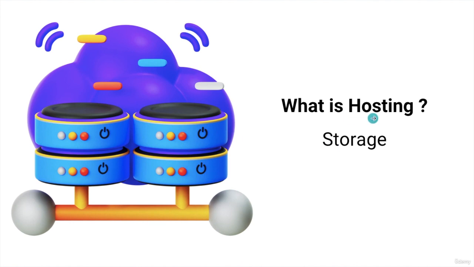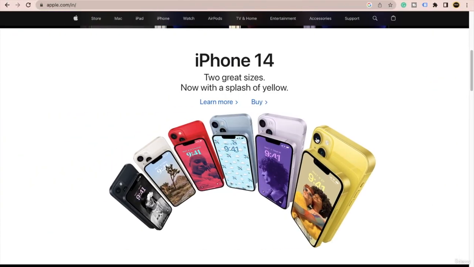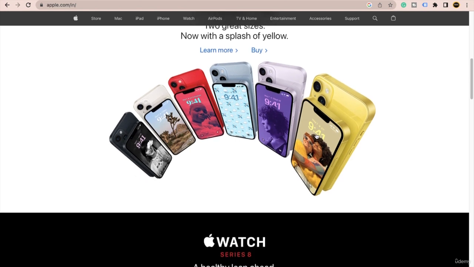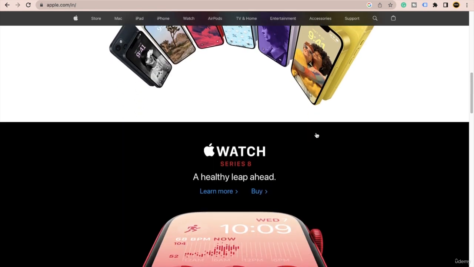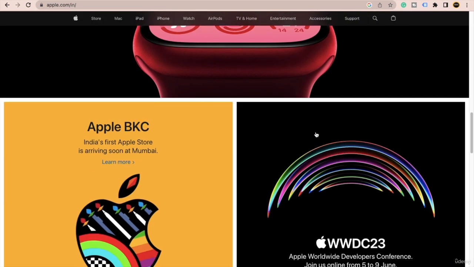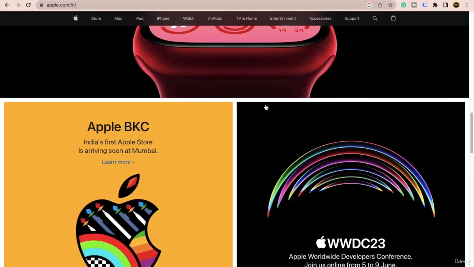So hosting works as storage for your website or application. To make any website you require hosting, because you need to upload plenty of images, videos, files and many more things to your website. So to store things on your website, you require hosting. It's very simple, right?